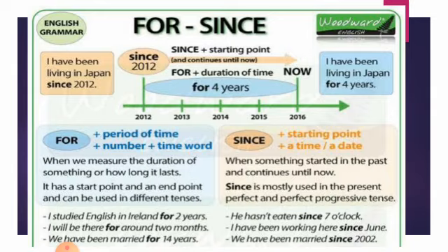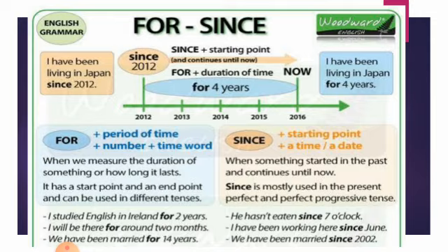And when we are talking about since, it is the starting point, a time, a day. I have been living in Japan since 2012 means the exact time is given to you. Remember this thing: present perfect continuous and present perfect tense are differentiated due to this, for instance, because here the time period is given. The expression of time is here in the present perfect continuous. I studied English in Ireland for 2 years. Here the number is given and the time word is given.